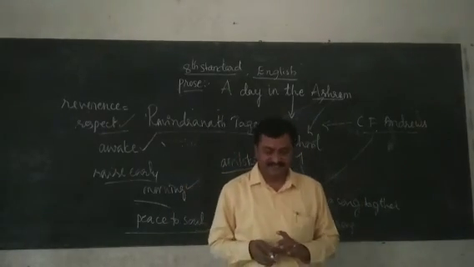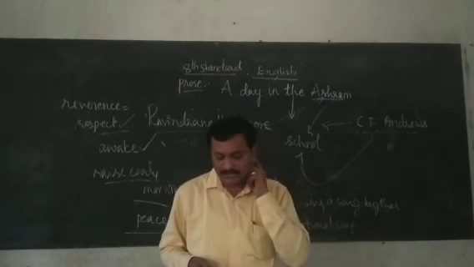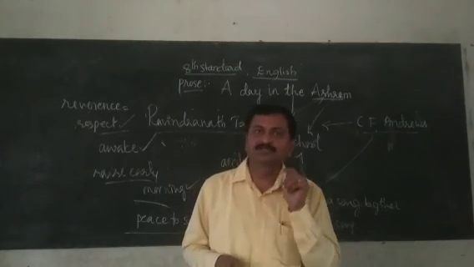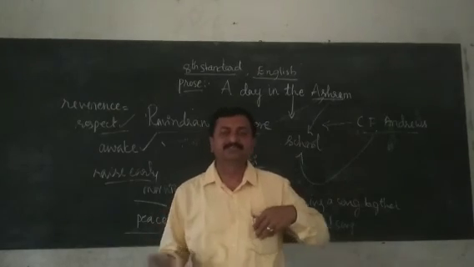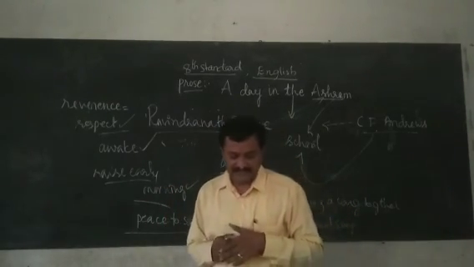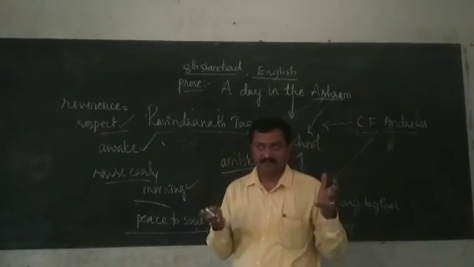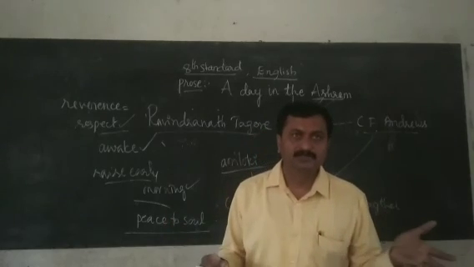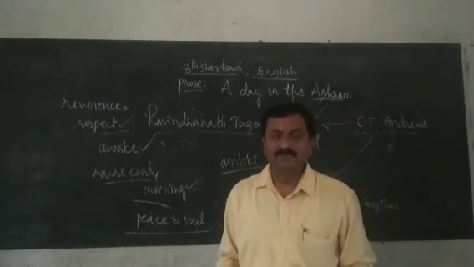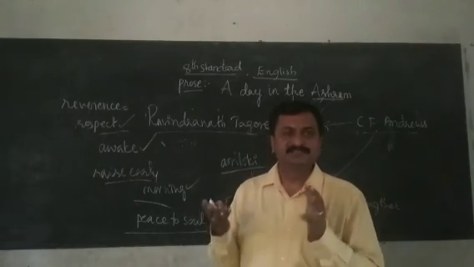Which phrase used in paragraph 1 means both the old and the young people? Both the young and the old people means the student or parent, it means that. Okay? Yes. Now, the boys in Shantiniketan, how do they wake up? That is, with the help of the chorister singing a song.